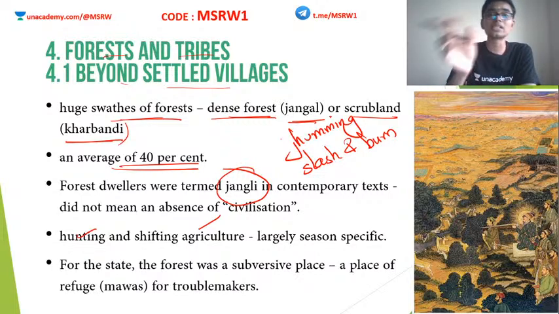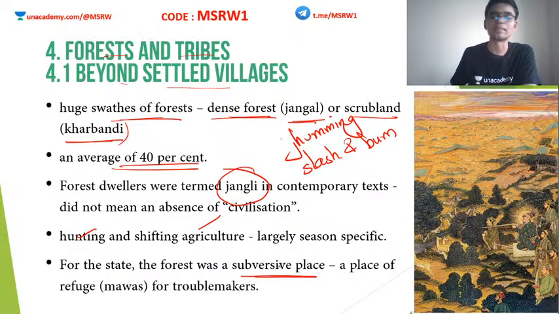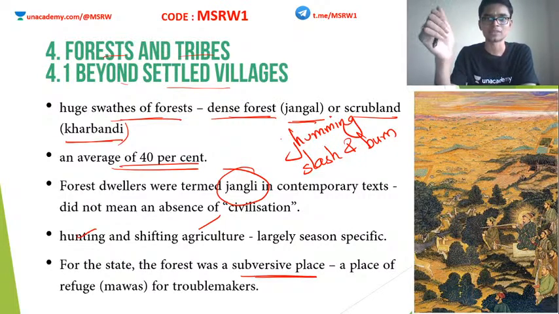Clear? For the state, the forest was a subversive place. We have references from the Mughal courts where Babur says that the forest is a very nasty place because all the criminals who conduct various criminal activities in the cities often escape into the forest. It is very hard to go into the forest and catch a criminal. Okay, because of the dense nature of the forest, it is very difficult to do it. So all the criminals in the medieval period used to escape into the depths of these forests. We have many evidences of various Mughal rulers often mentioning these events. Clear?